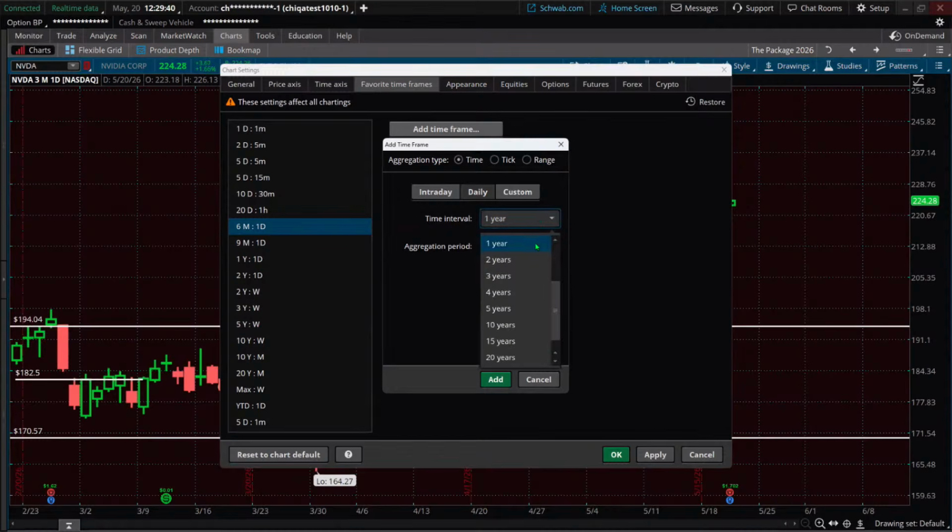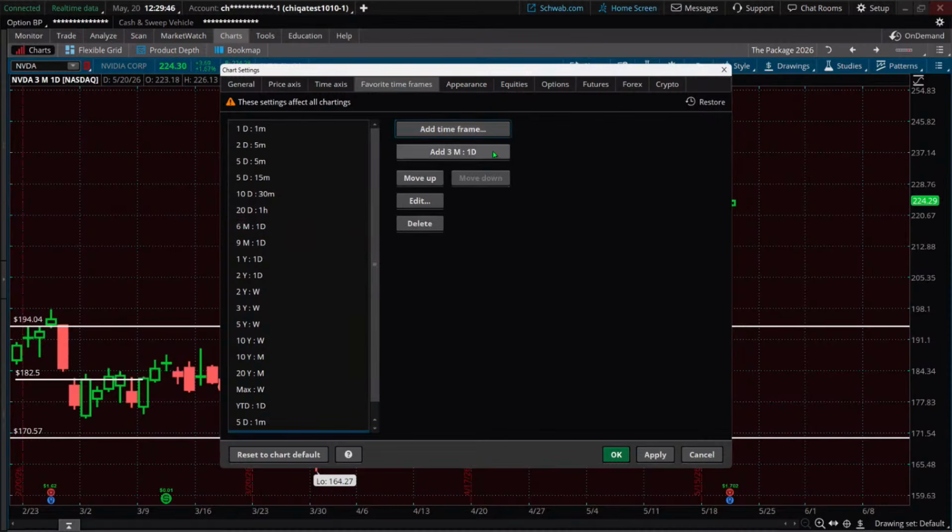So now let's do a 1 month, because that's the one I deleted, and I like the daily time frame on it. And let's add as well. Let's see what this did. I click on the add 3 months, 1 day, because it was what I had highlighted last. And so it creates them down here at the bottom.